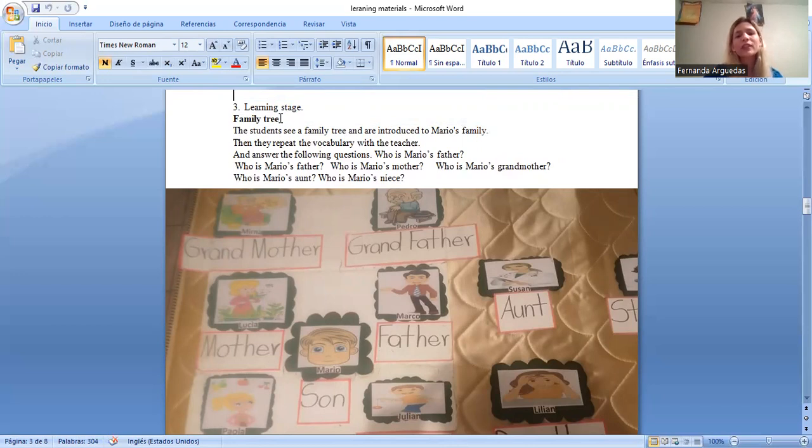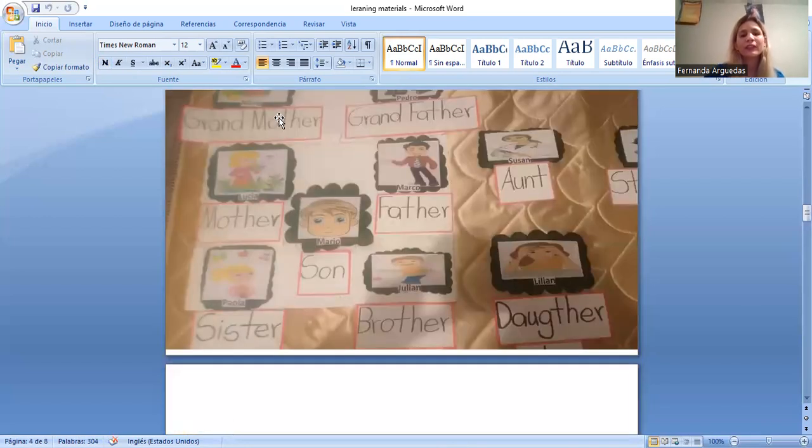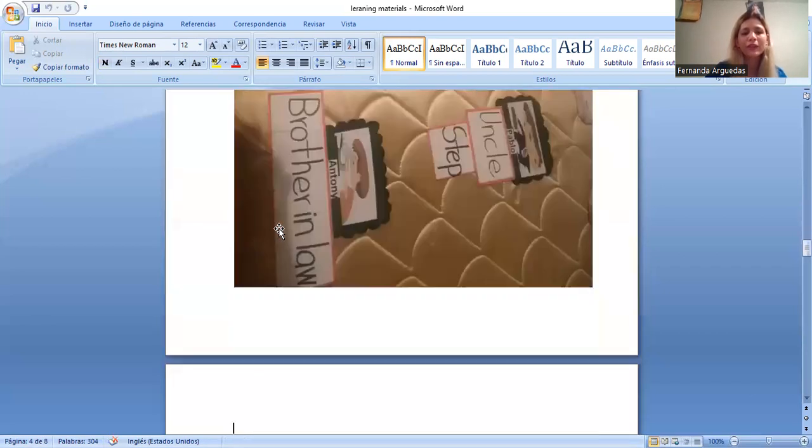After that, the students will answer the following questions. Who is Marius' father? Who is Marius' mother? Who is Marius' grandmother? Who is Marius' niece? And they will answer these questions using all the family members of the family tree. These have the purpose that the students can relate the function of each family member, in this case with Marius.